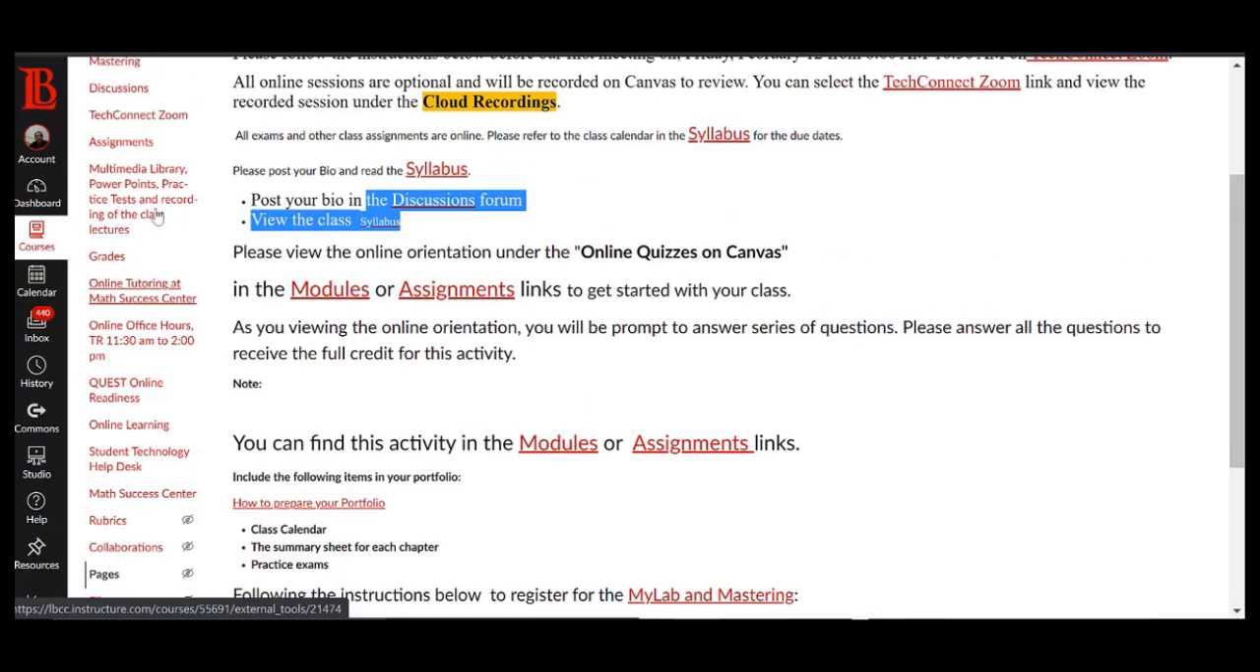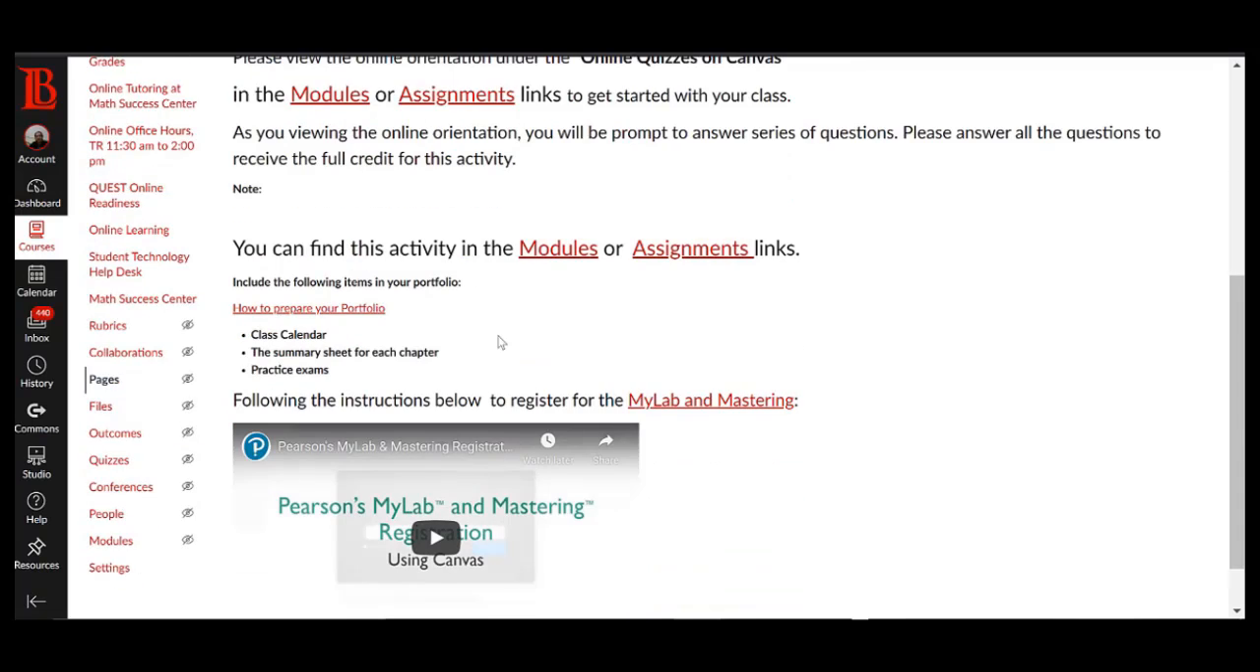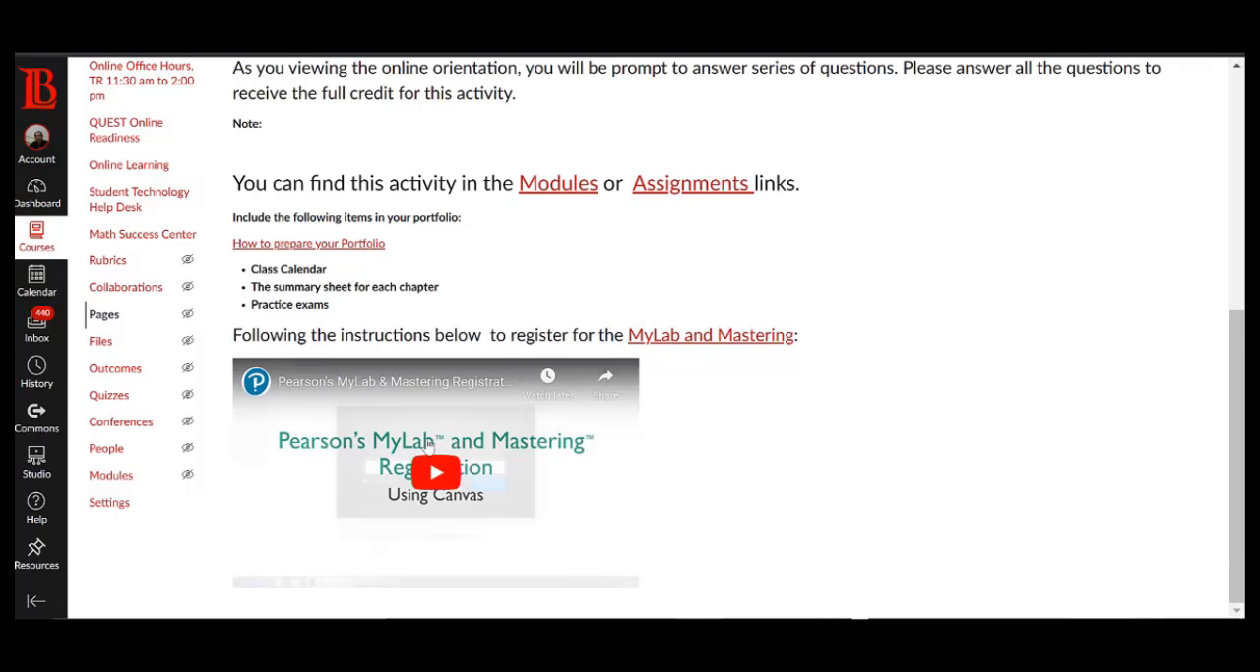There are also video clips here on how to register for MyLab and Mastering. That's what we are using for this class. You don't really need the physical textbook. You will get the ebook and all the class assignments once you register for this.